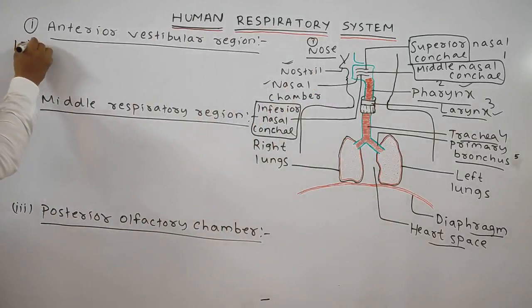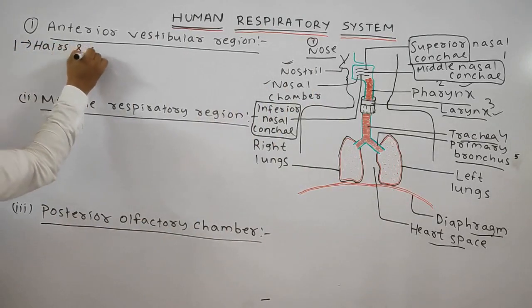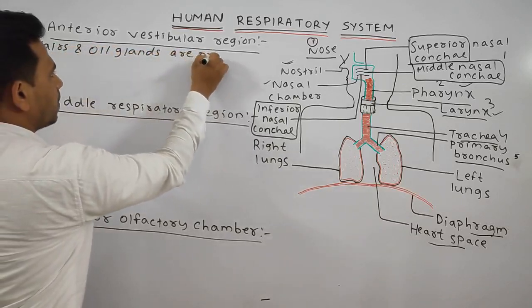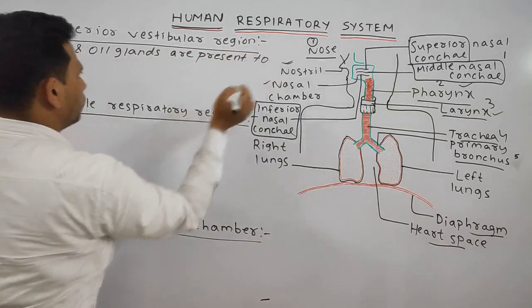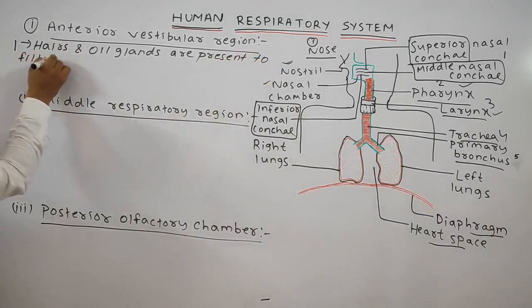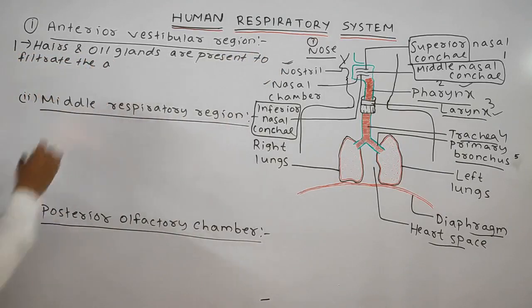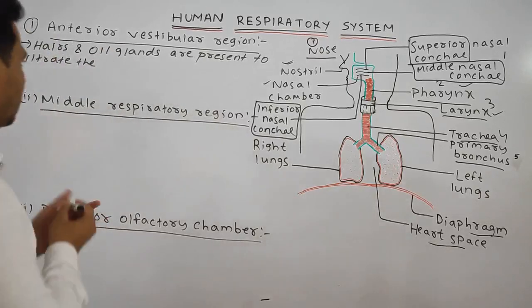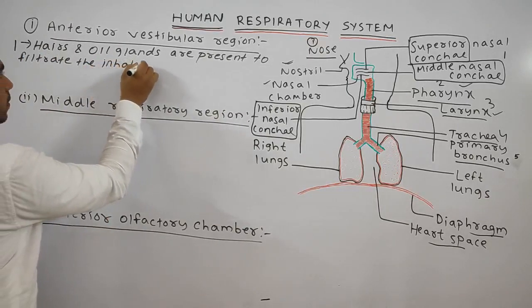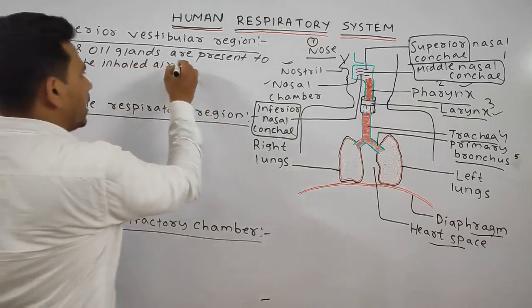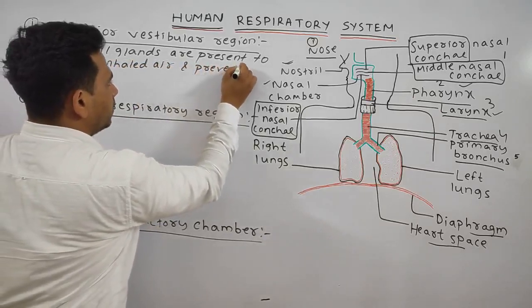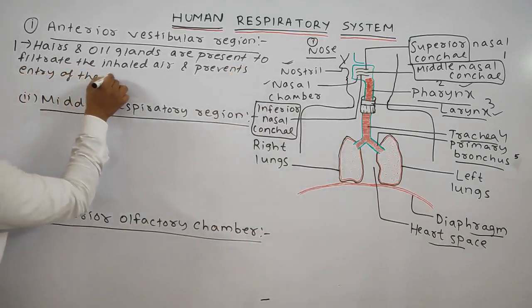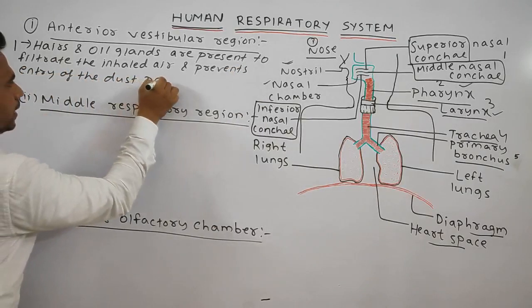First point: hairs and oil glands are present to filtrate the inhaled air and prevent entry of the dust particle.